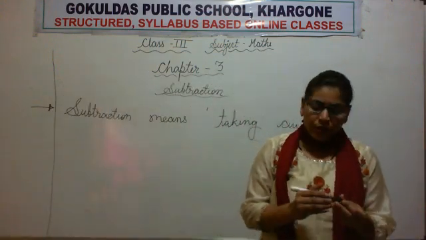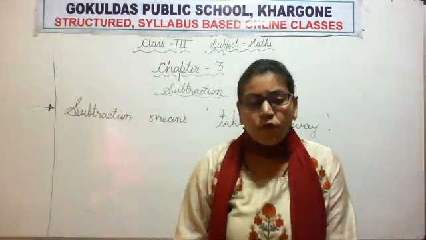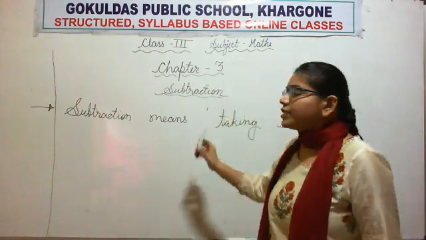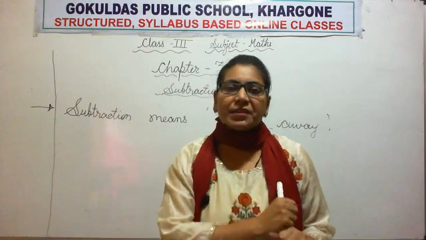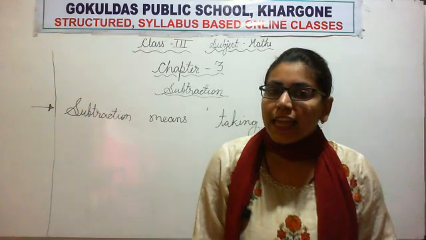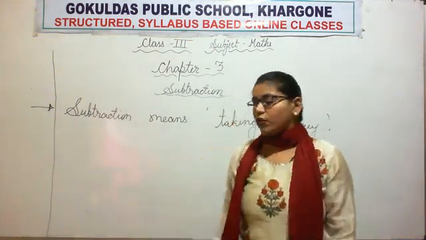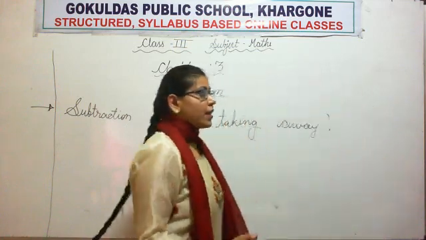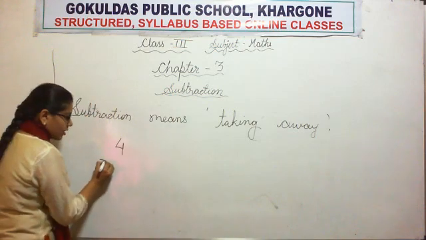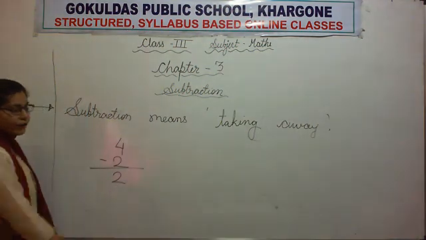You know students, subtraction is opposite of addition. What we do in addition, we put things together, and what we do in subtraction, we take away things. So putting together and taking away, these are 2 different things. So subtraction is opposite of addition. Okay. Now, I had 4 books. One of my friend has taken away 2 books and I am left with 2 books.